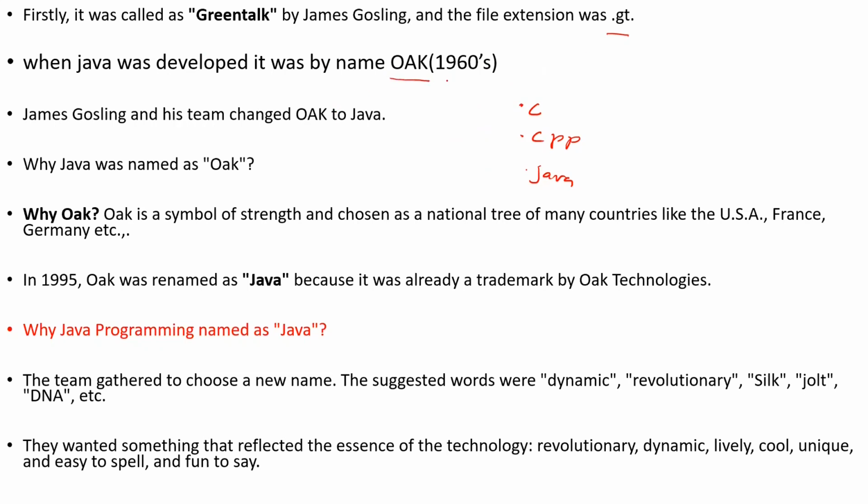Now, when Java was developed, it was by the name Oak. This Oak name was given in the 1960s. James Gosling and his team members changed Oak to Java. So why was Java named Oak? That is a question, right?